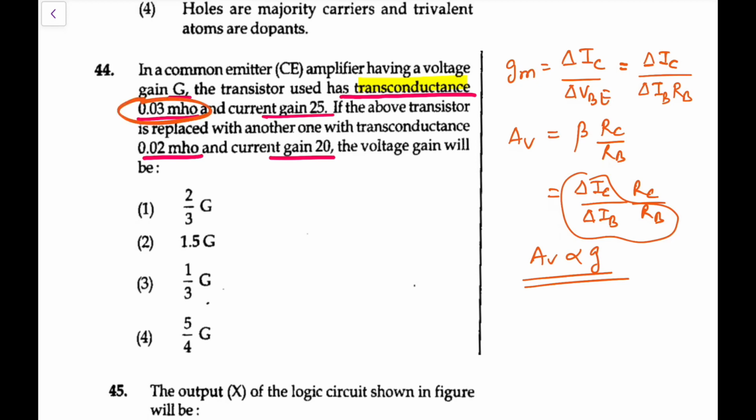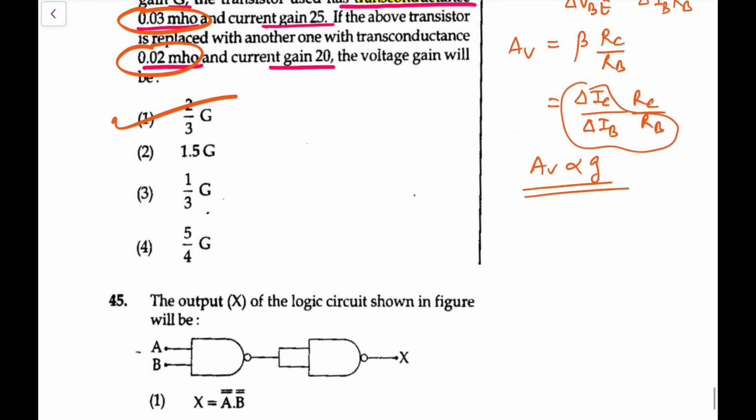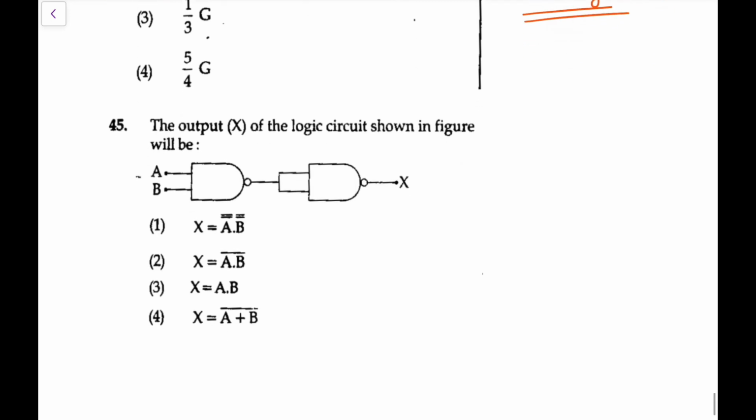So now G, instead of 0.03, has become 0.02. That means it has become 2/3. So voltage gain will also become 2/3. So the option is the first one. But I sincerely feel there will be very few students who would have done it right at that time.